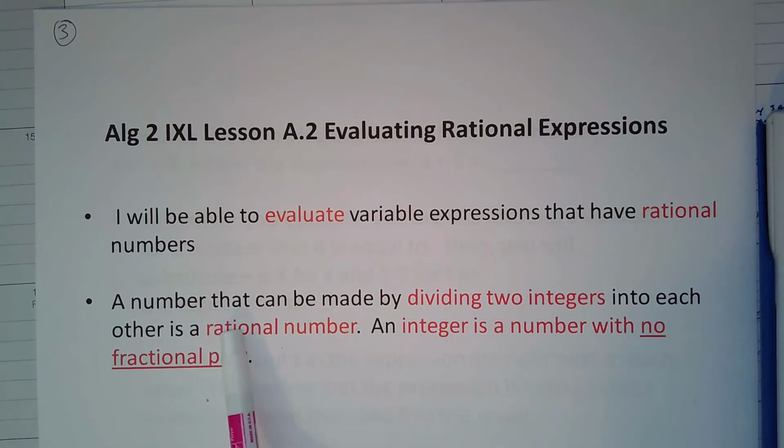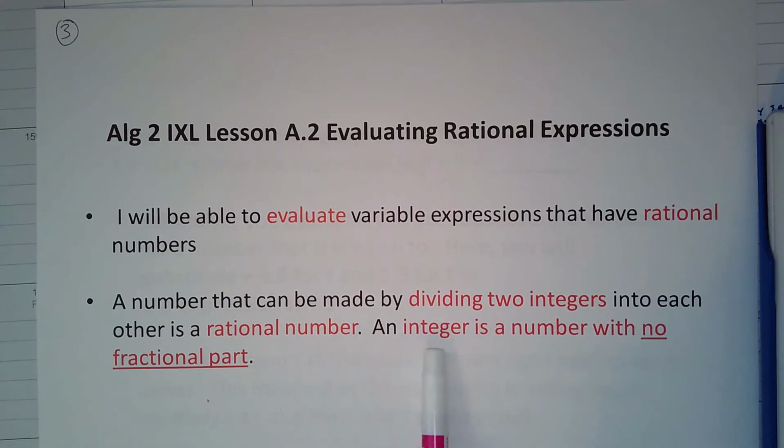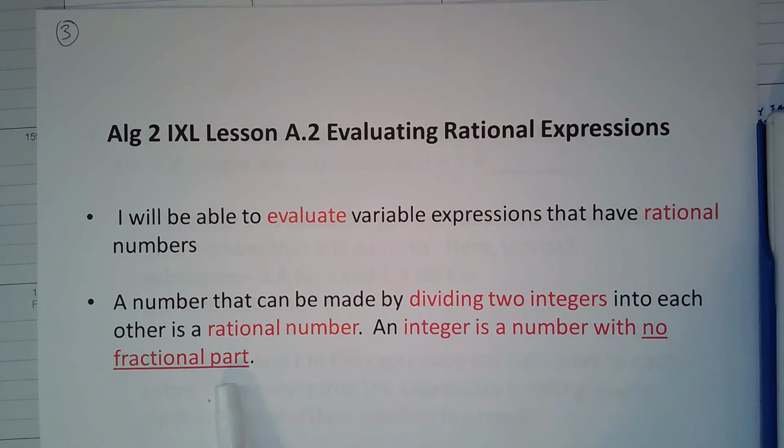And a number that can be made by dividing two integers into each other is a rational number, okay? And an integer is a number with no fractional parts. So in other words, we get two numbers that don't have any fraction to them, and we take those numbers, which are whole numbers or counting numbers, or integers as they're called, and we divide one by the other, and that problem becomes a fraction.